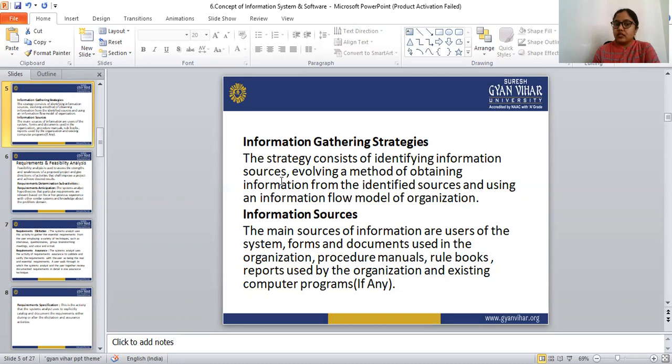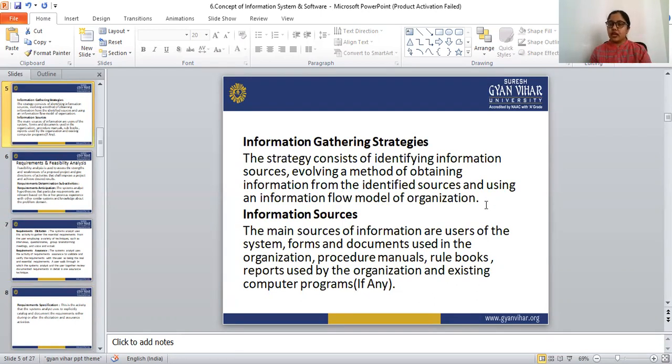First, in this strategy we have to identify the information sources. Then we have to gradually develop a method for obtaining the information from these sources, and use an information flow model of the organization.